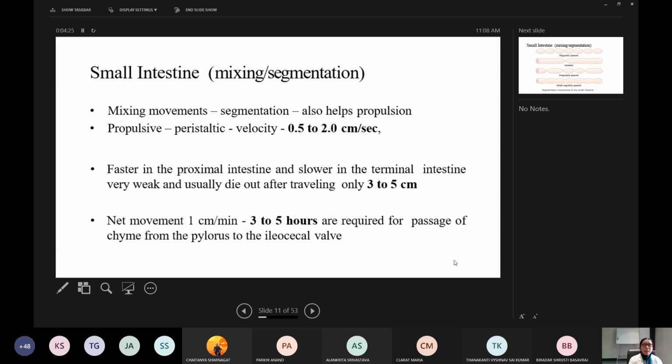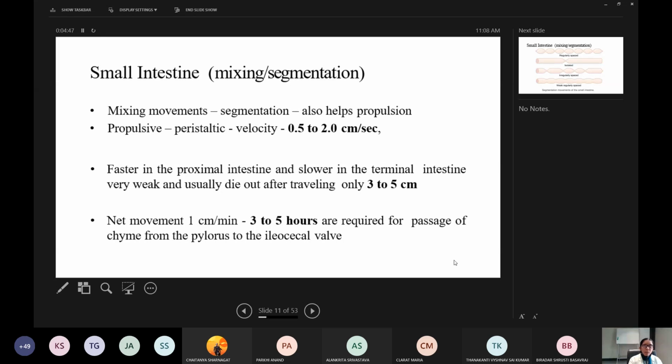Here the velocity of movement is 0.5 to 2 centimeters per second. The peristaltic wave moves at a rate of 2 centimeters per second, faster in the proximal intestine and slower in the terminal intestine.